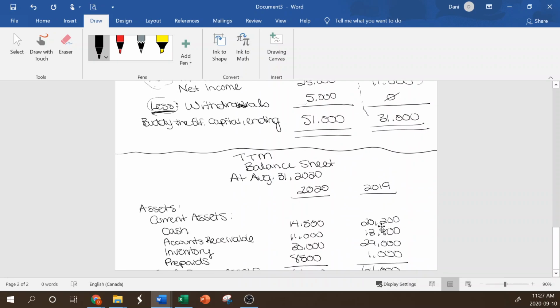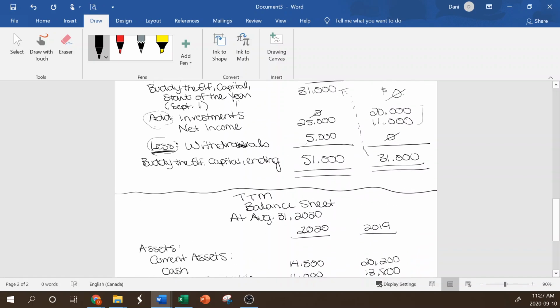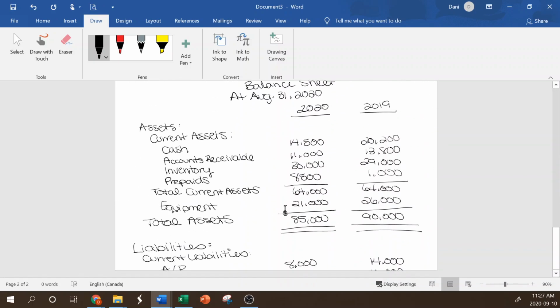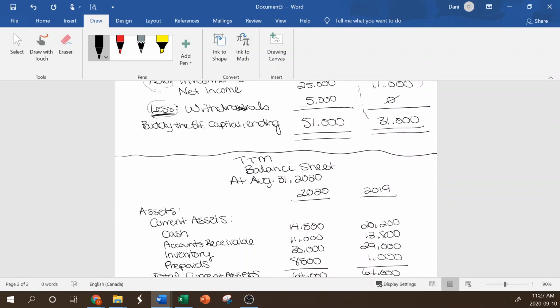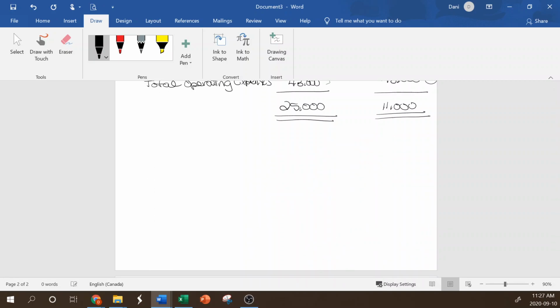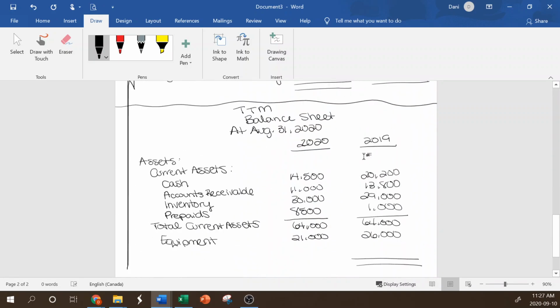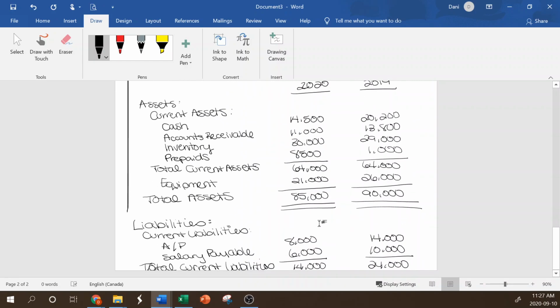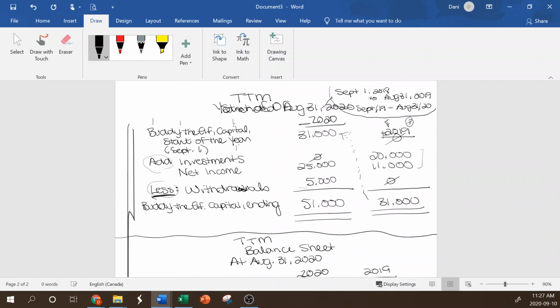Whoopsie. That's not what I wanted to do. Sorry, figuring out how to use this. Okay. So we have our total liabilities here. Well, now this isn't working for me. I need another page. Forgive me here.